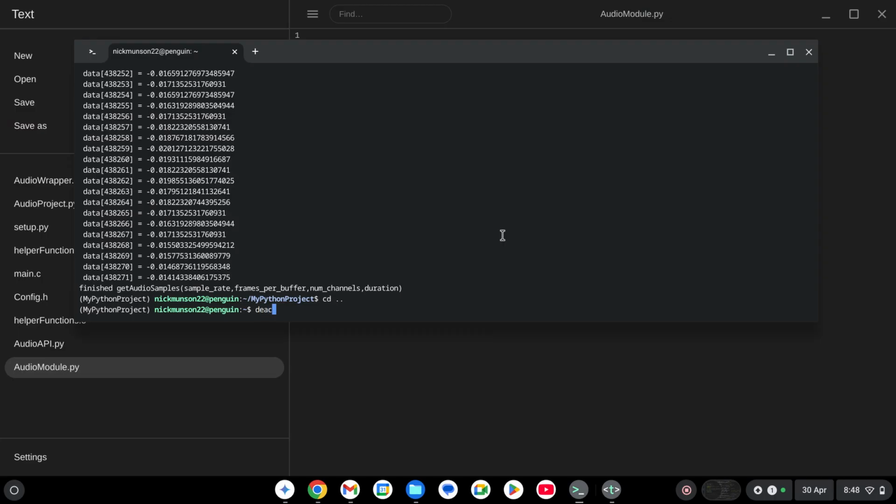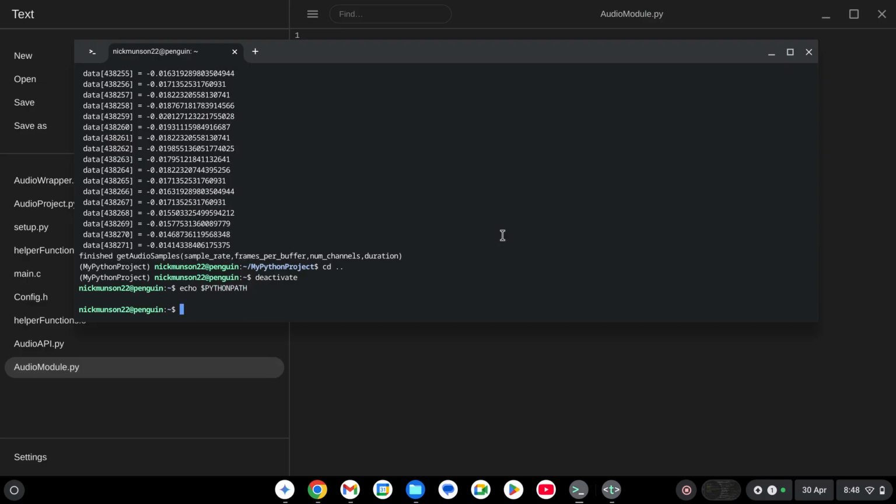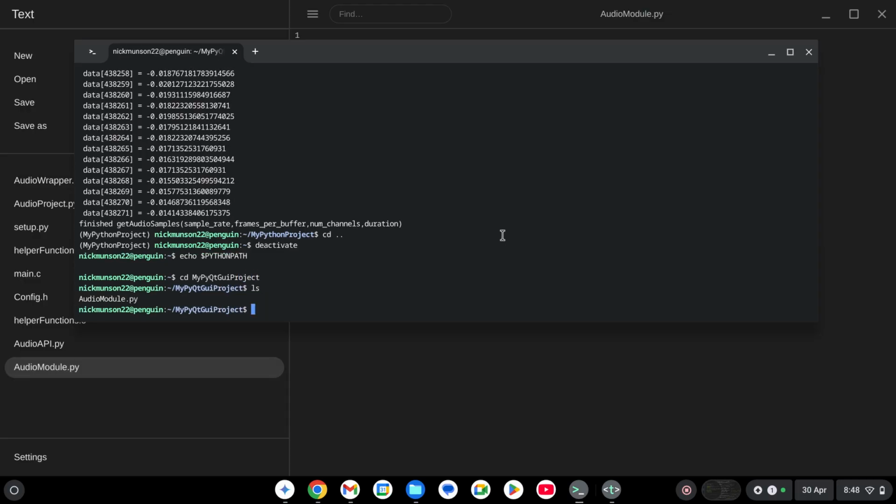Let me deactivate this too. Then we'll echo Python path. So there are no Python paths. So I'm going to change this to my PyQt GUI project. Okay, so let's do Python 3.